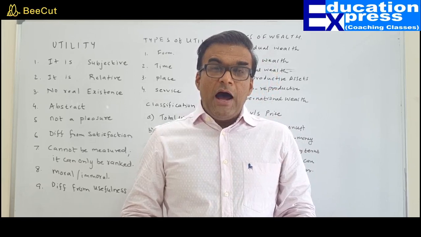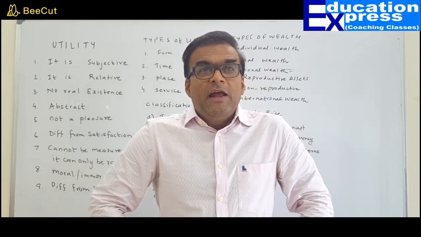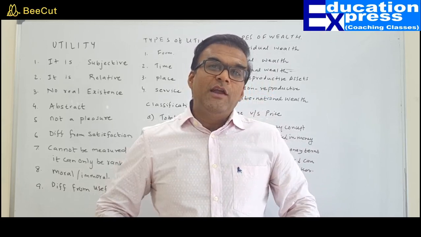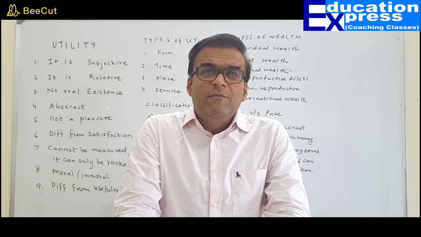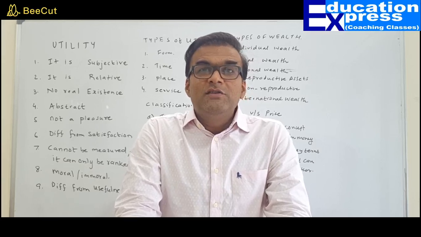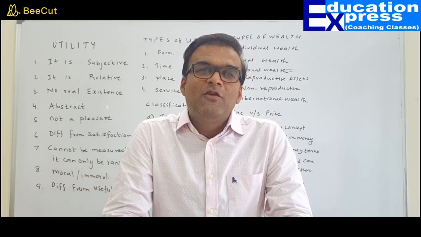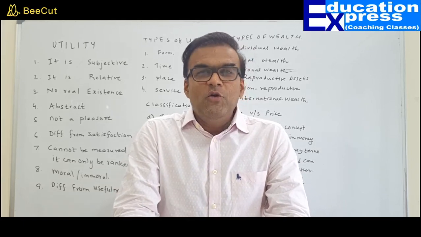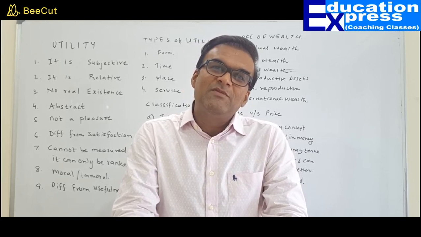I may have a utility for vegetarian food, but I will surely not have any utility for non-vegetarian food, because I am a pure vegetarian, and any person like me may not have any utility for non-vegetarian food. So utility differs from person to person. That is why it is called a subjective concept.